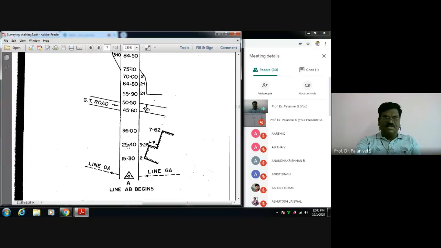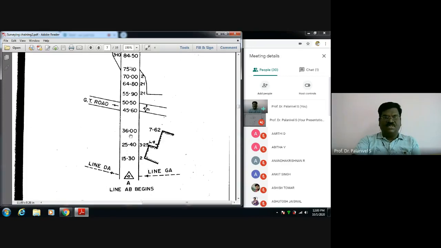And then you are going further, 25.4 meter from A. From your chain line, you are taking the perpendicular offset measurement in the field. You are getting 3.25 meter, so you note down 3.25 meter. If there is an offset in the building, you can note it down directly. You need not take any measurement from the main survey line. Here itself you can measure using your tape. This is 4 meter, so note it down.